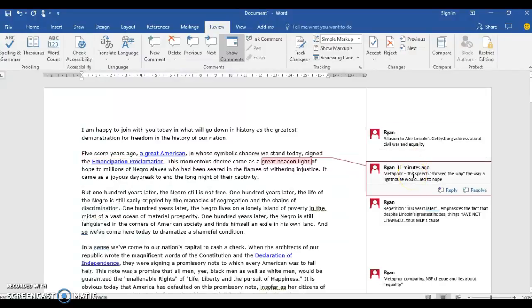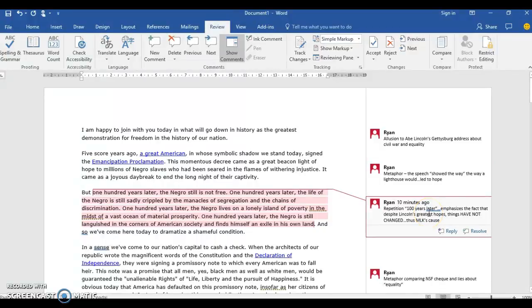As you continue reading, I've also picked up on a metaphor here. It says, "This momentous decree came as a great beacon of light." So here is a metaphor. Martin Luther King is describing this decree, the Emancipation Proclamation, as a great beacon of light. Just like a great beacon of light would show the way or shed some metaphorical light, make things brighter, that's what he's connecting back to his ideas. He also wants his speech to be a moment that tells people we can see the light, we can move into brighter things. It is supposed to be a symbol of hope.